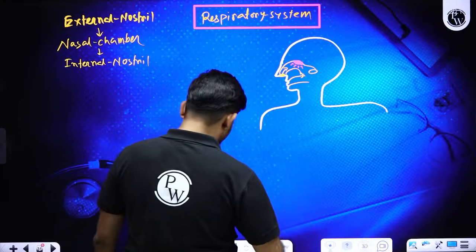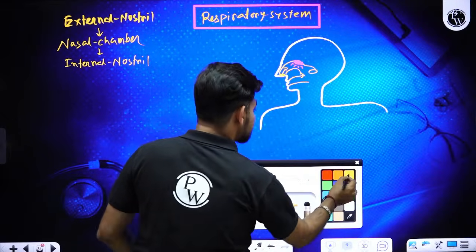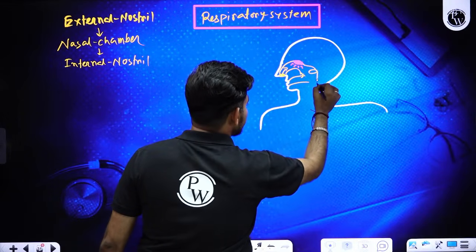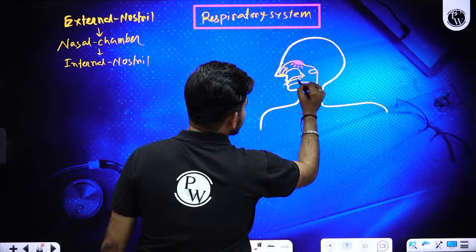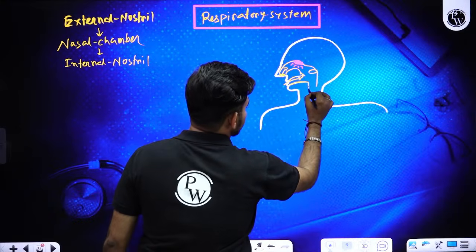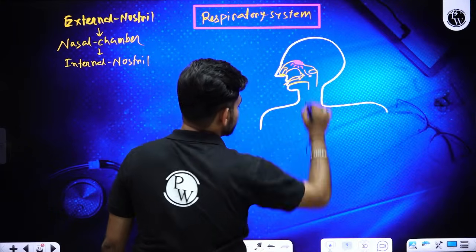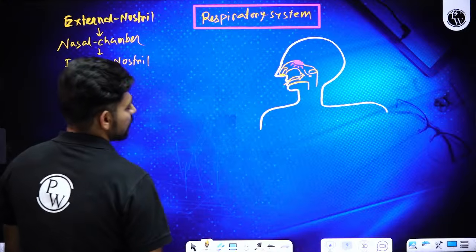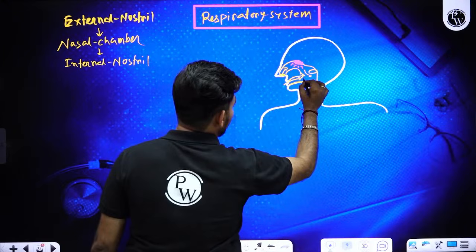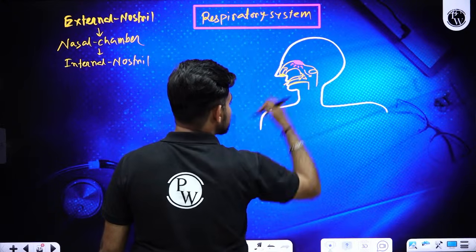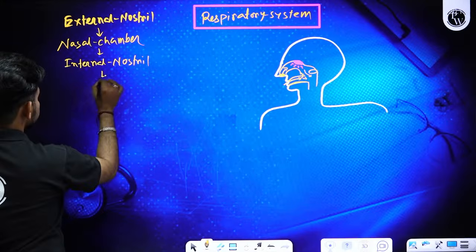Now after this internal nare, your oral cavity is merging with this respiratory passage, and the junction of your oral cavity and your respiratory passage is called the pharynx.